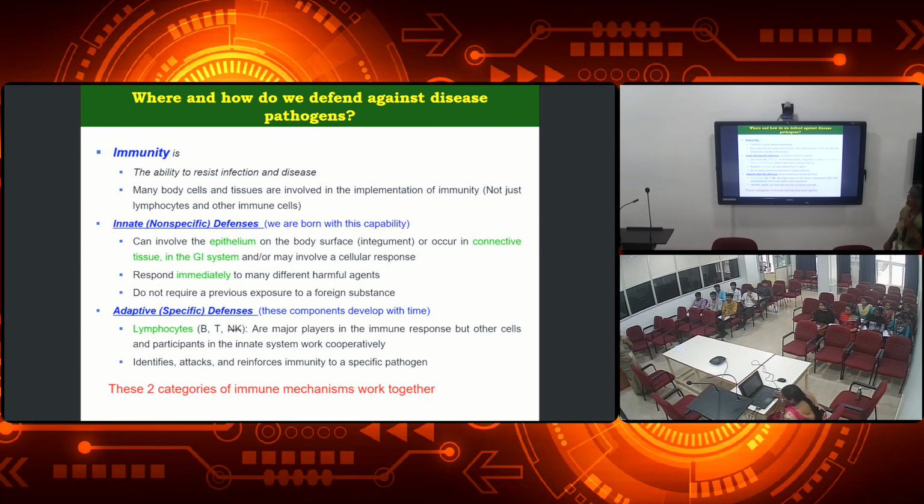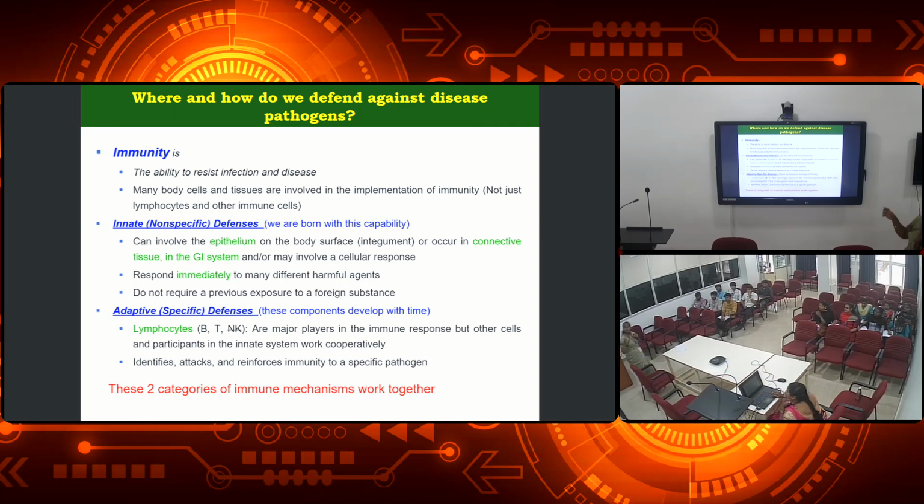So where and how do we defend against disease pathogens? That is the biggest question we have, right? First we should know what immunity is. During the pandemic days we all might have heard the word immunity. The only solution for us to escape from COVID-19 is to increase our immunity, which protects us from COVID-19. So what is immunity? It is the ability to resist infection or diseases.